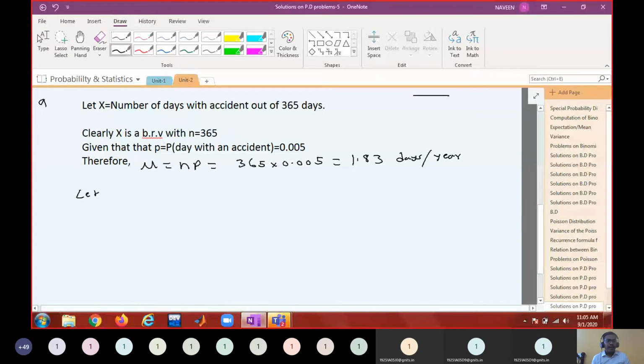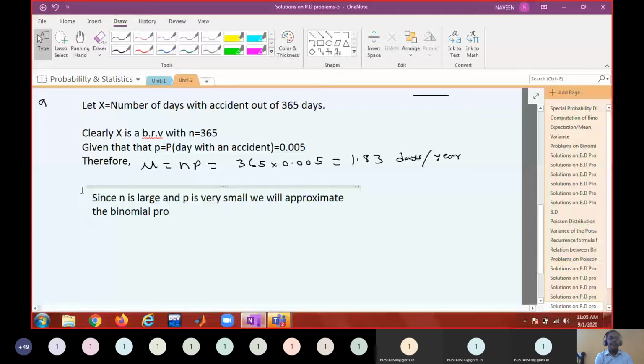Now what I'm going to do? Let us approximate. Since n is large and p is very small, we will approximate the binomial probabilities with the Poisson probabilities.